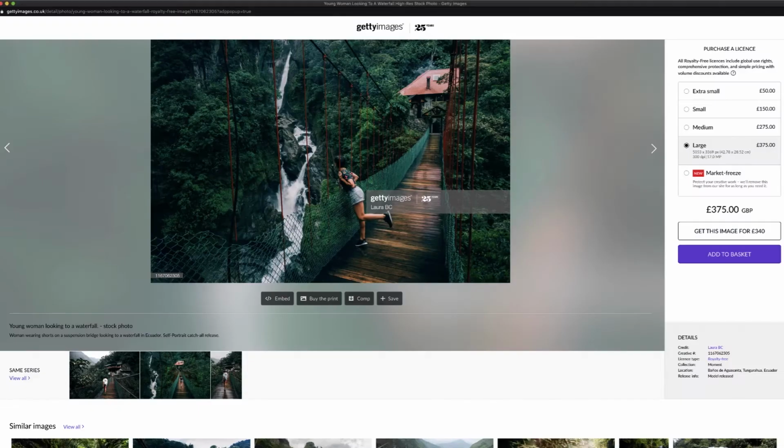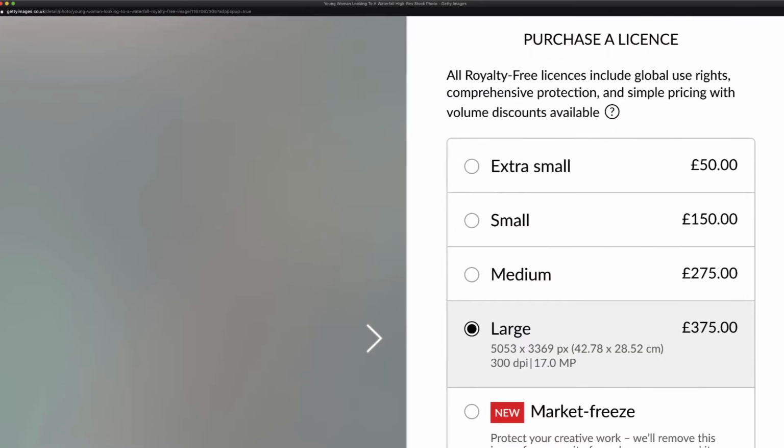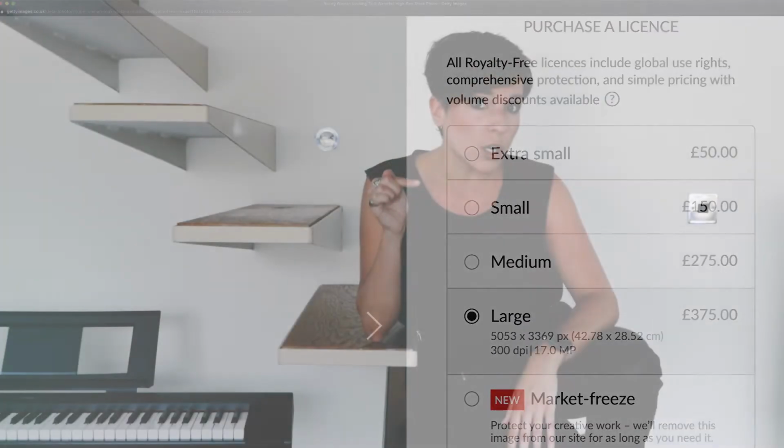And they don't have any kind of evaluation test, which means you can start uploading right now, which is very positive for beginners as well, or even intermediate. And then you have macrostock websites. This is a bit harder to enter because they do an evaluation test, it takes longer, they have to check your quality, and then they say yes or no. But then when they say yes, your pictures are sold for way more money, which is very exciting. And to be honest, it's worth it, but I recommend you start with microstock, and then when you have more quality, go to macrostock because you can make more money.